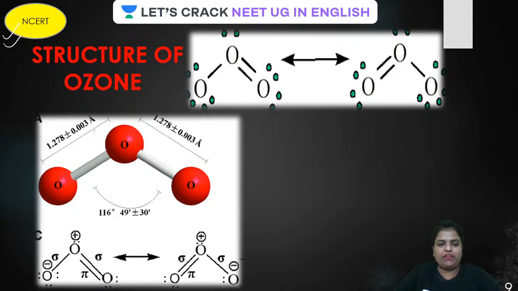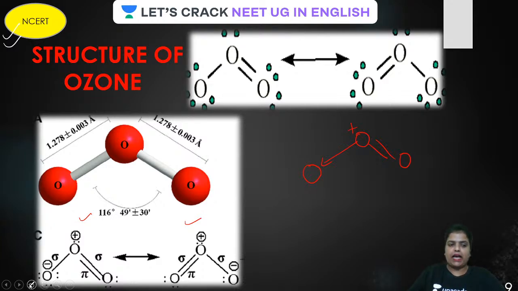First of all, guys, it is very clear from here that there is a double bond over here. And remember, the two structures are very much in resonance with each other like this. Is that clear? And always remember, the dative bond is coming from the central atom towards the corner one. Therefore, the formal charge on the central atom will be plus, and that on the corner one will be minus.